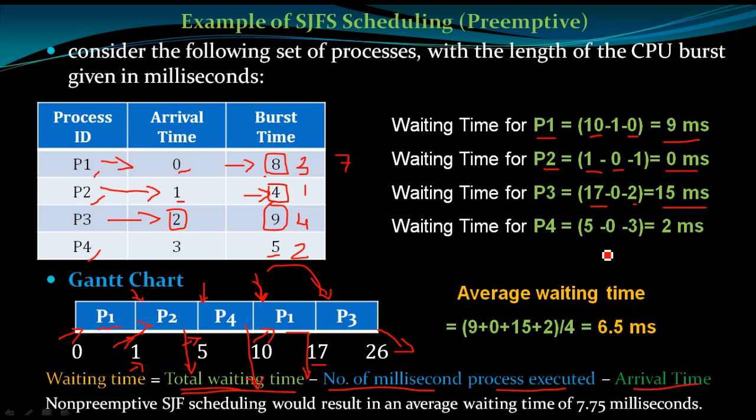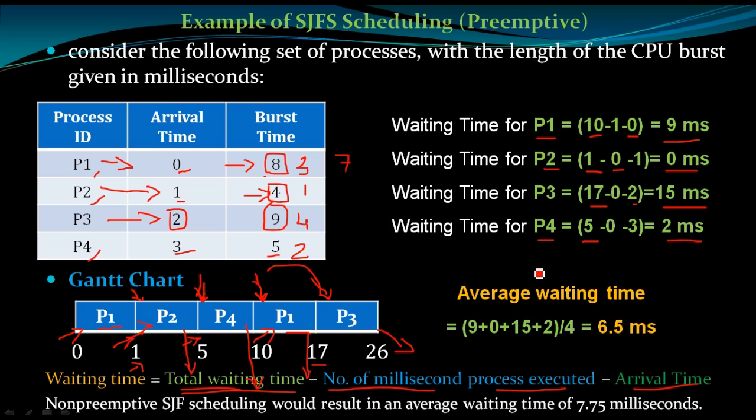Now P4: the total waiting time is 5, so it takes entry at the 5th millisecond. The number of milliseconds the process executed is 0. The arrival time is 3. So 5 minus 3 is 2 milliseconds. It is waiting for only 2 milliseconds.